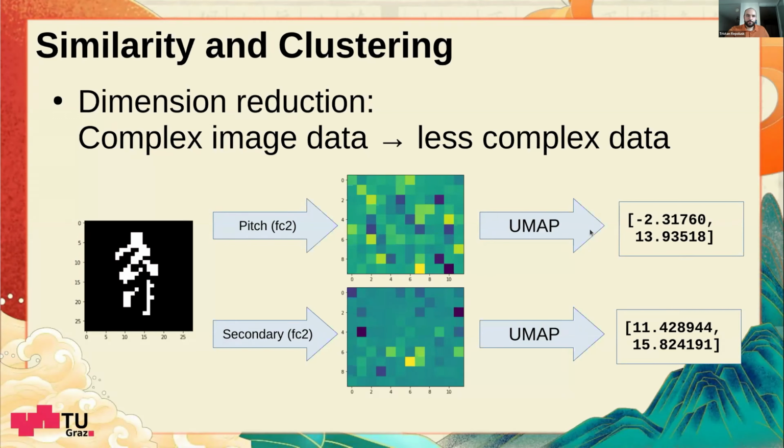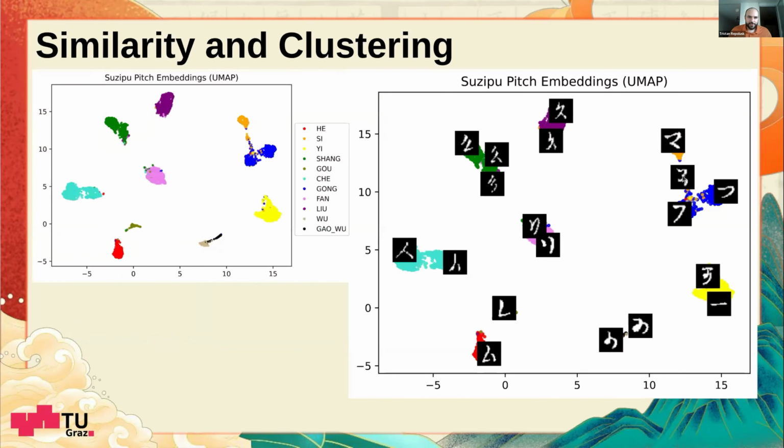And with a UMAP or maybe some other clustering approach, we can then get coordinates for this in a 2D space, which we can then visualize more easily. And in this case, we can see the UMAP space where the clusters are determined by the model and the color annotations correspond to the true labels of the annotated images.